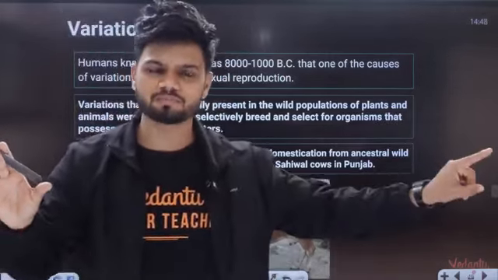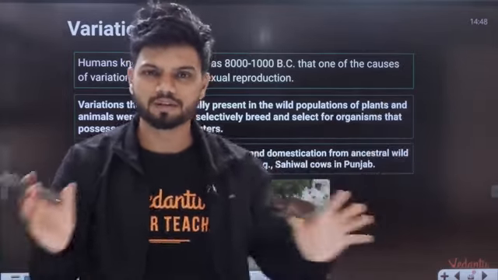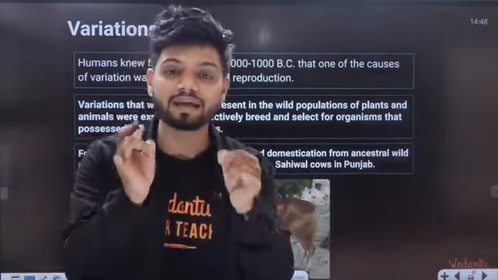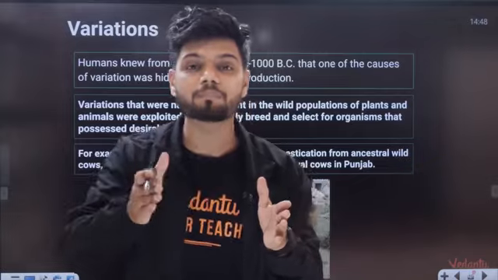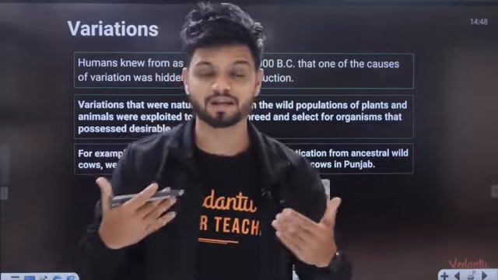In asexual reproduction, they will produce clones. But this inheritance and variation, it is mainly observed in sexually reproducing organisms like humans, like cow.